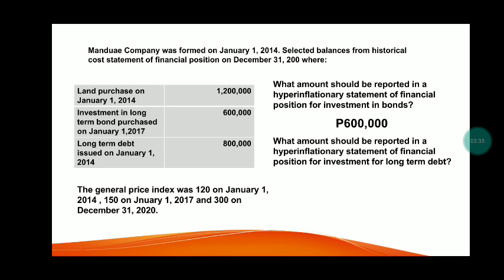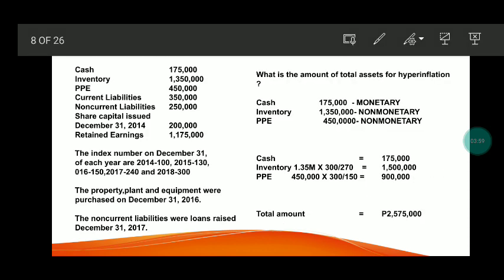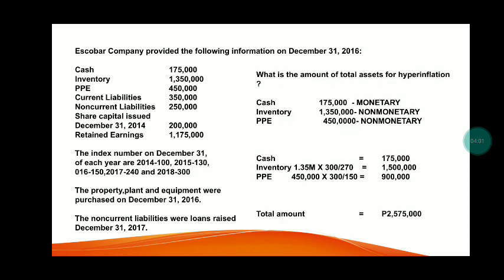So, next question, what amount should be reported in the hyperinflationary statement of financial position for long-term debt? So, let's classify if it is monetary or non-monetary. Long-term debt. Debt is a monetary account. So, the general rule is only non-monetary is restated. So, it will remain 800,000 pesos.